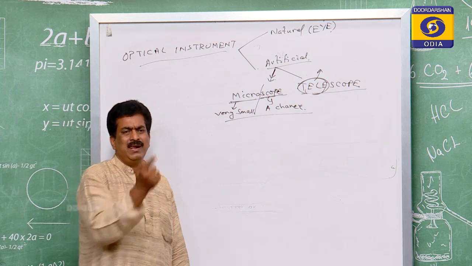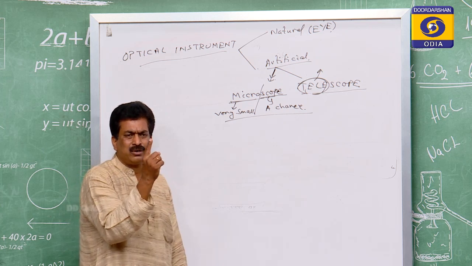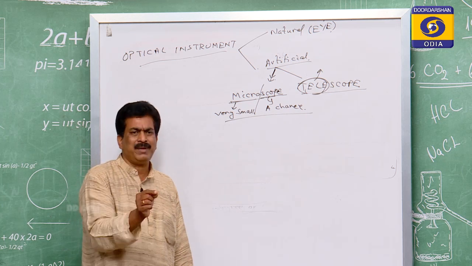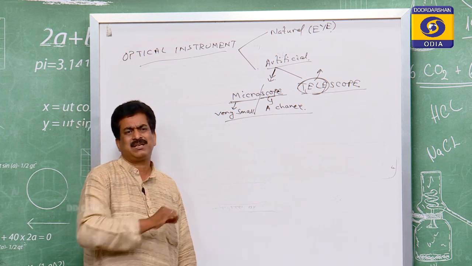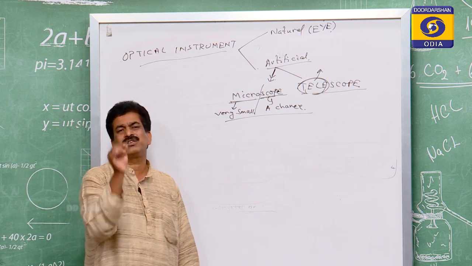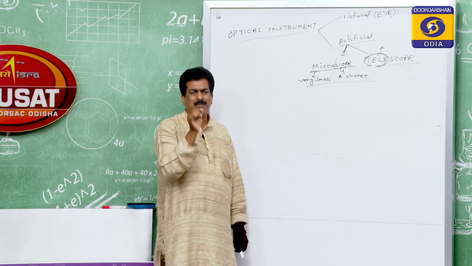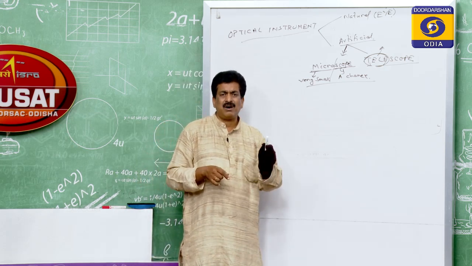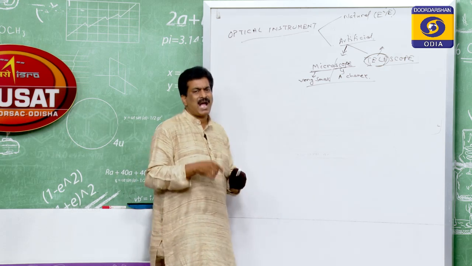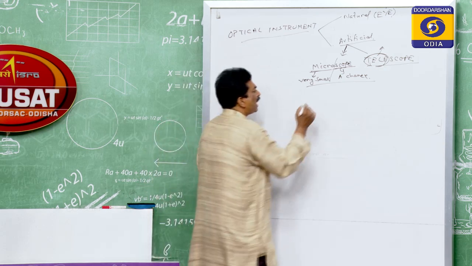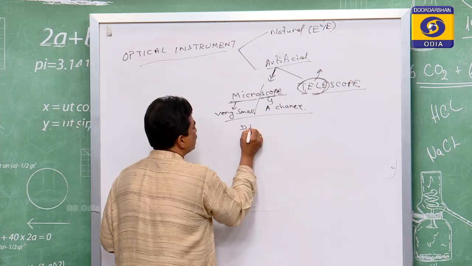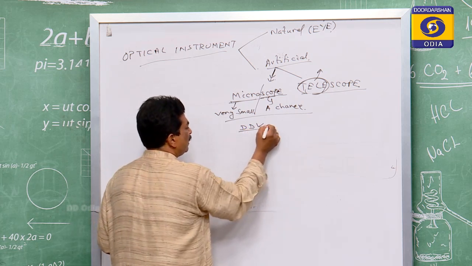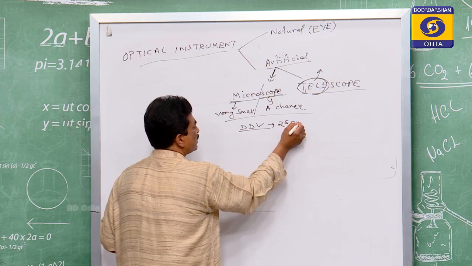That shows that when an object is taken towards an instrument, the instrument will provide its image at a particular distance with its fine structure. That distance is known as the distance of distinct vision. For a normal eye, the distance of distinct vision, DDV, is 25 centimeter.